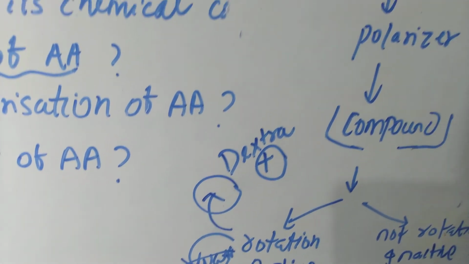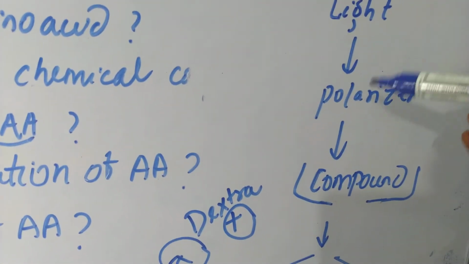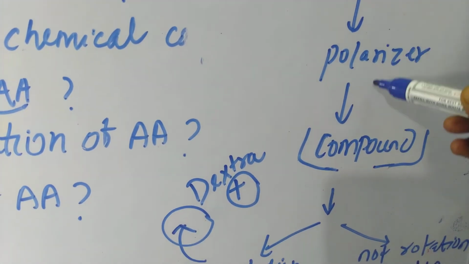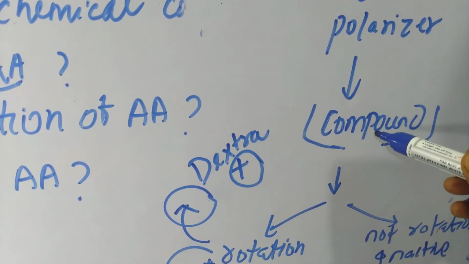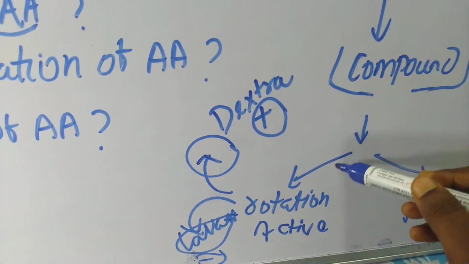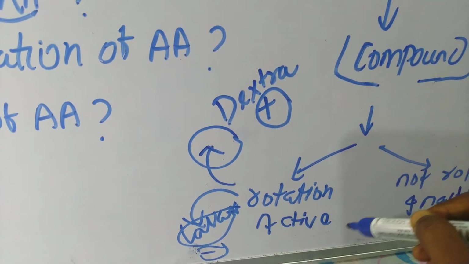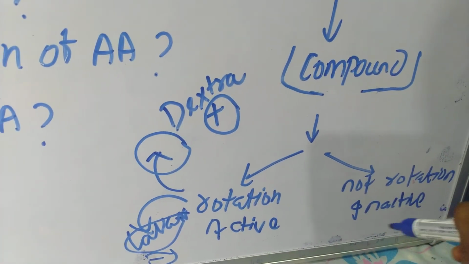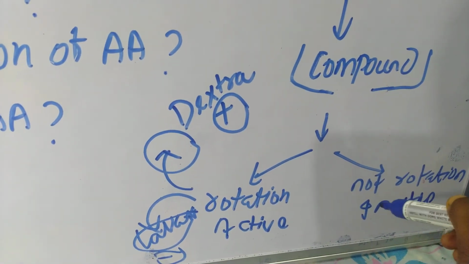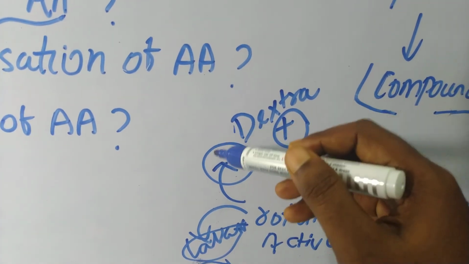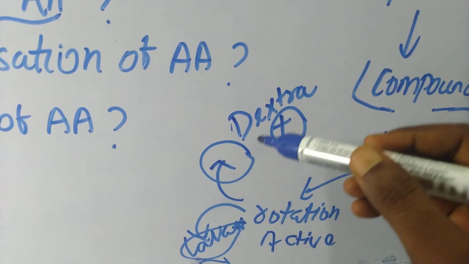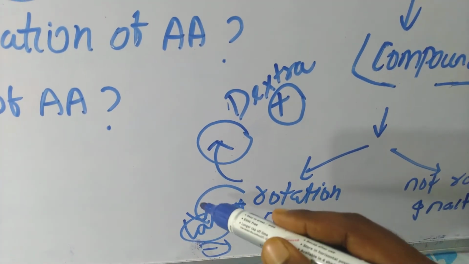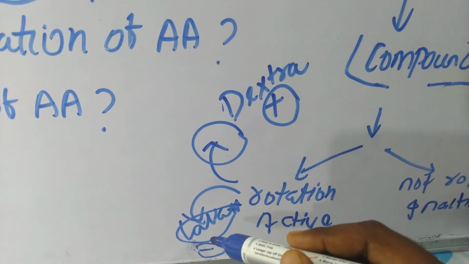If I repeat this further, when light is put into a polarizer and the monochromatic light enters into the compound, if the light rotates, then this would be optically active, and if light does not rotate, that would be optically inactive. And if light rotates clockwise, that would be dextrorotatory, that would be positive, and if light rotates anti-clockwise, that would be levorotatory, negative.